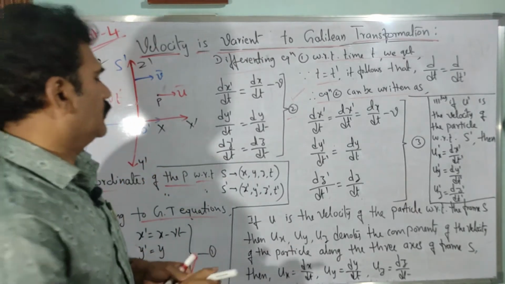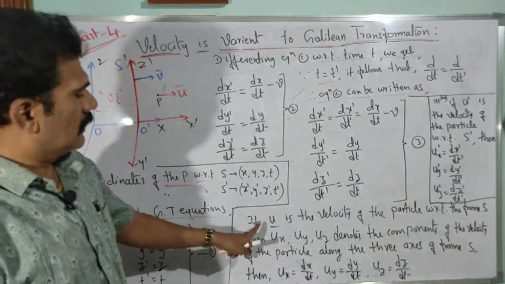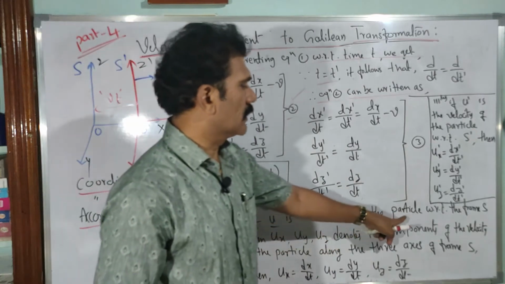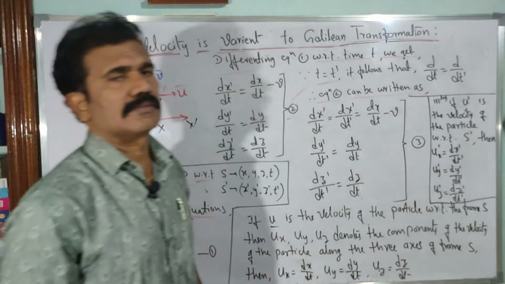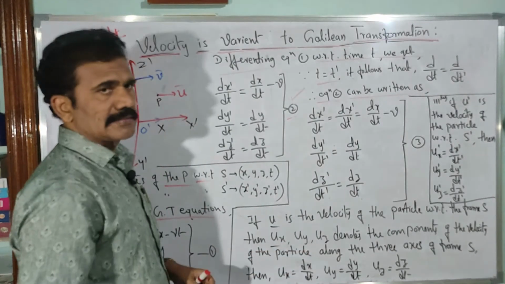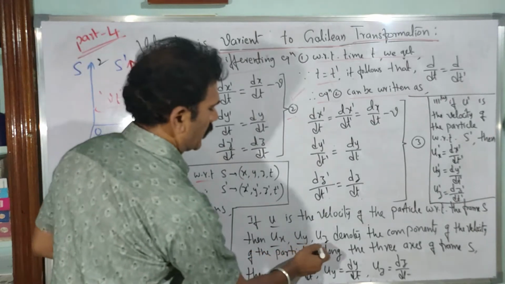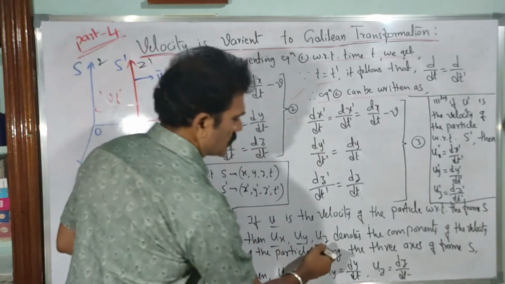In general, we write u as the velocity of the particle with respect to the frame S first. Then along the x-axis the velocity is ux, along the y-axis uy, and along the z-axis uz.